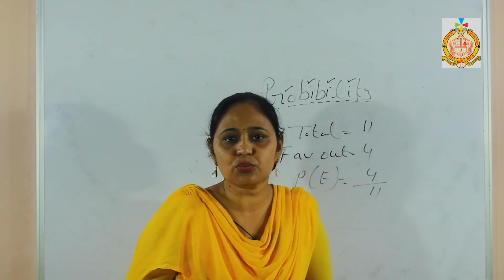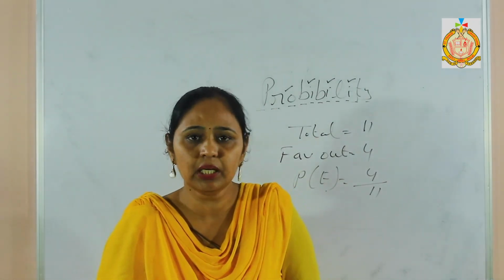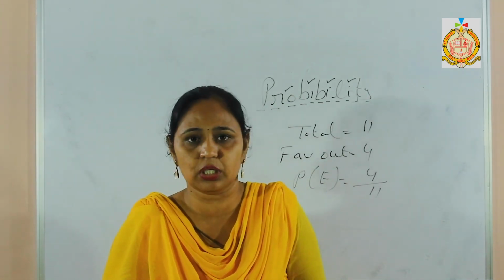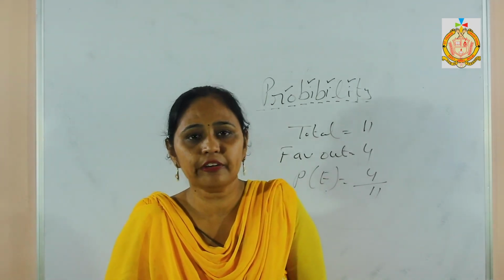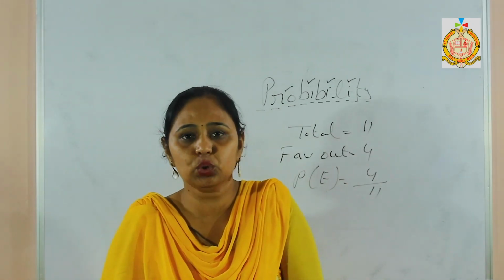And in this exercise we have to just use one formula, favorable outcome divided by total. We have to just take what is given, that is the total outcome. But what is asked for, that is the condition, that becomes the favorable outcome. And the probability of any event, in total, becomes 1.